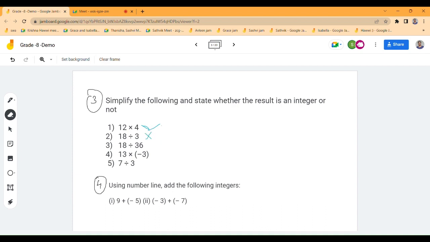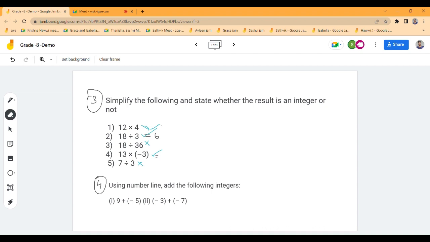What is 18 divided by 3? Ma'am, this is 6. So it will result as an integer. Yeah, 18 divided by 36 cannot be an integer. 13 into -3 can be an integer. 7 divided by 3 cannot be an integer. Okay, good job. And the fourth one?